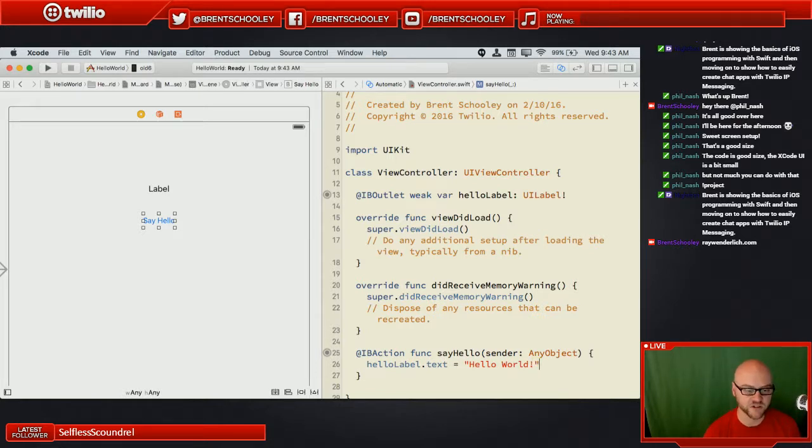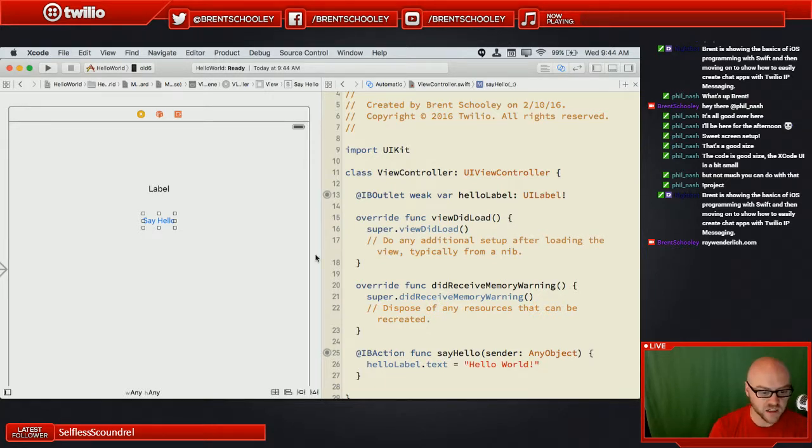If you came from Objective-C, it did. If you come from C# or Java, they do. Swift does not. You can use them, but they're optional, so I don't. But this is it. I mean, this is our basic Hello World. All we had to do was drop a couple controls. We created an outlet to the one that we needed to access the properties of at runtime, and we created an action from the button to make something happen.